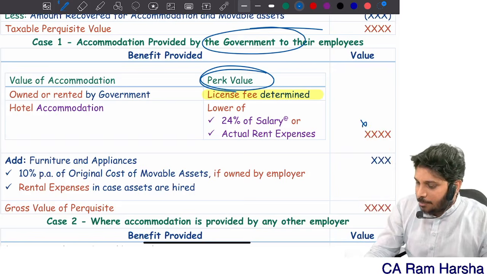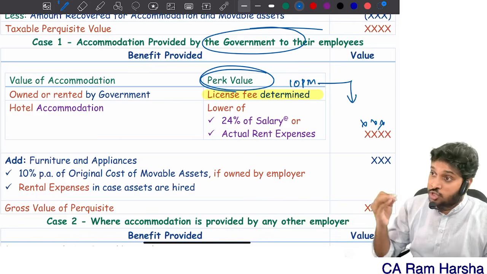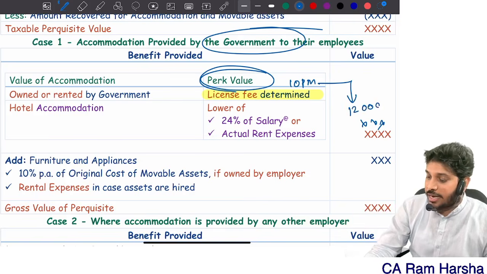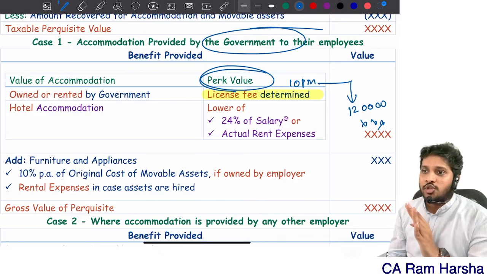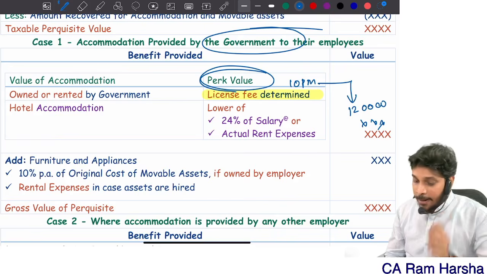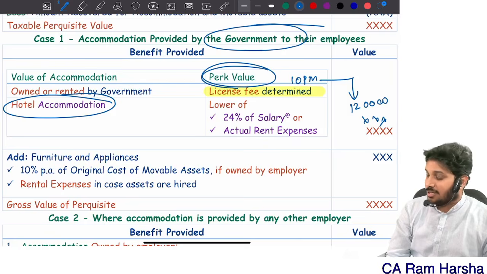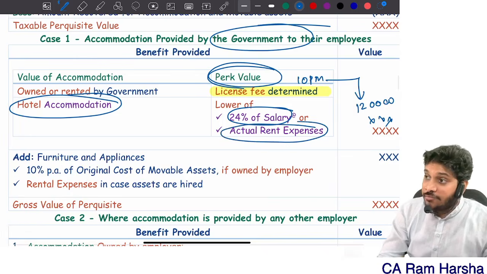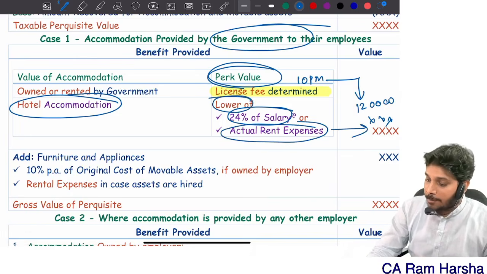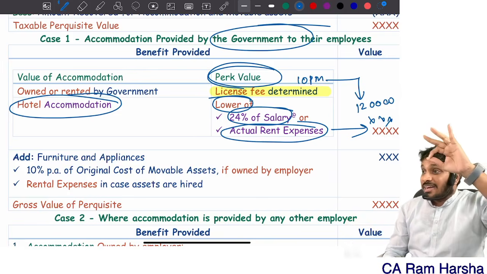Okay, compute the answer. Suppose the value of the house, license fee, is some 10,000 per month. 12 months the government gave you. You stayed 12 months, then for 12 months you should compute 1,20,000. Sir, I stayed only for 4 months, sir. Then 4 months only it should be computed. Able to understand? Then suppose, sir, government gave me a hotel accommodation. Then 24% of salary or actual rent for the hotel, whichever is lower, that much is the perquisite value. Fine. This is the accommodation perquisite value.